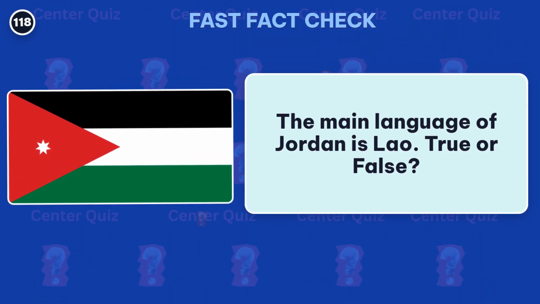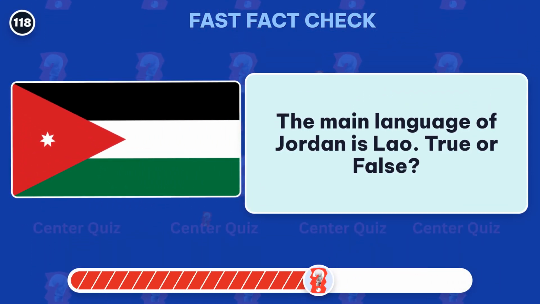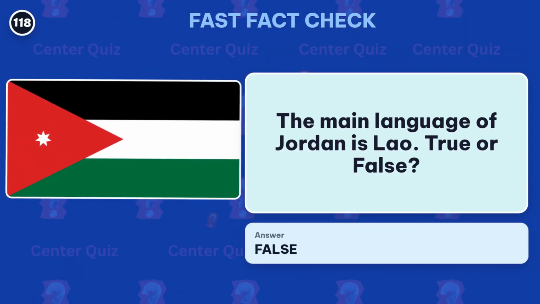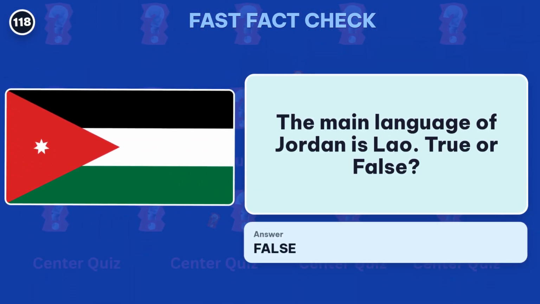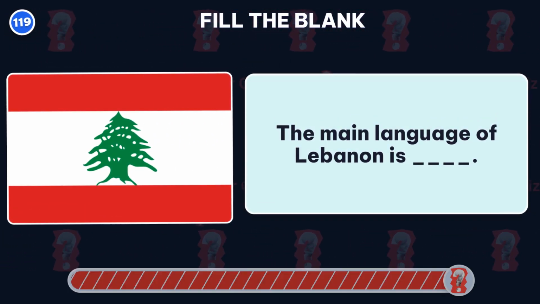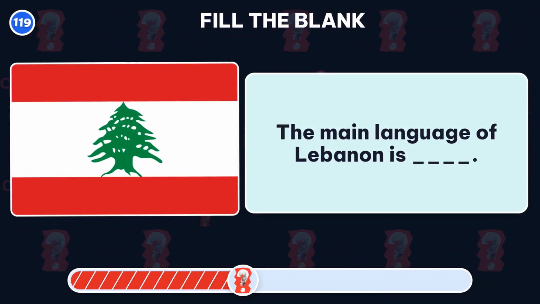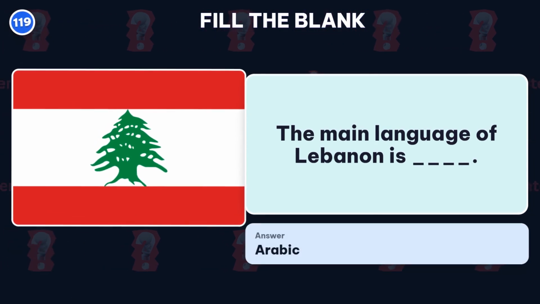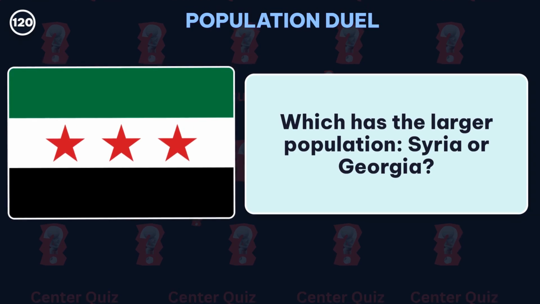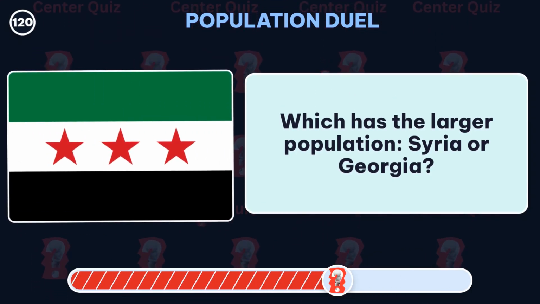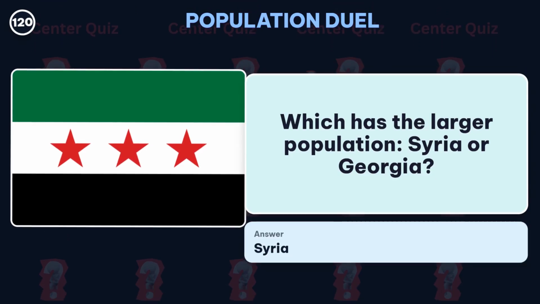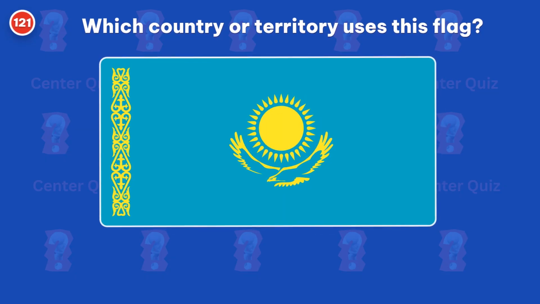True or false? False. The answer is Arabic. Fill in the blank. What is the main language of Lebanon? The missing answer is Arabic. Which has the larger population, Syria or Georgia? Answer, Syria. Which country or territory uses this flag?